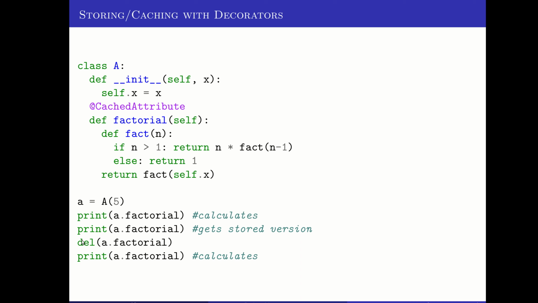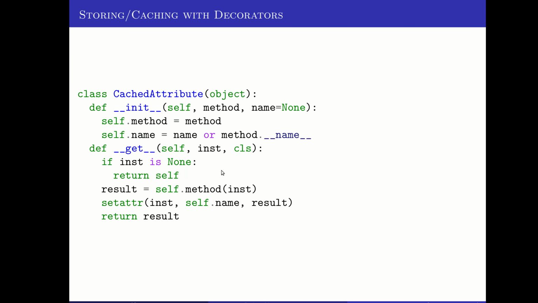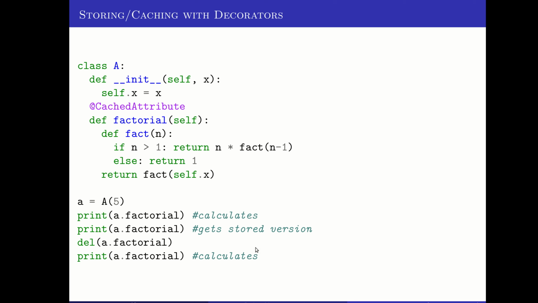So from then on, if I asked 100 times, whatever, it would never have to call the function again. I can say delete on it and force it to recalculate. That will uncache the stored value, so the instance does not already have that value, and we'll have to recalculate it again from then on.